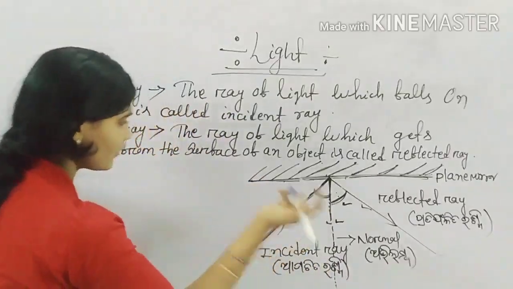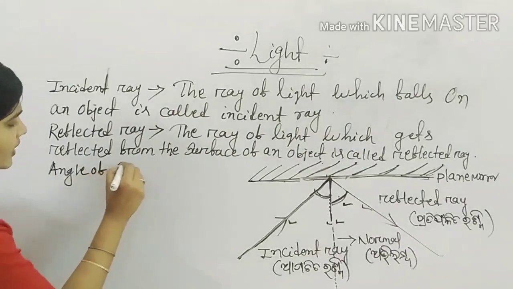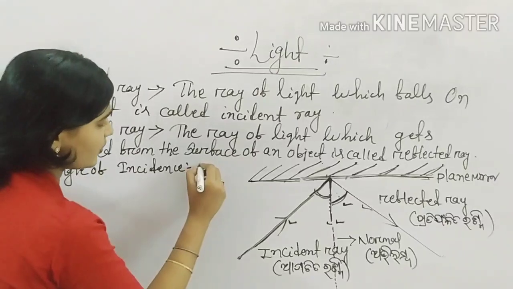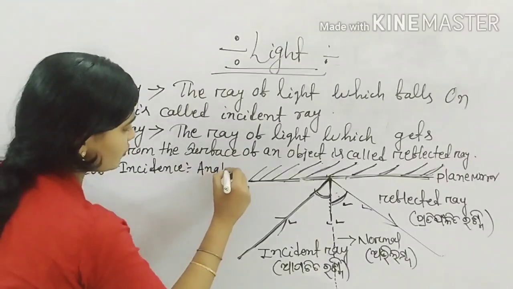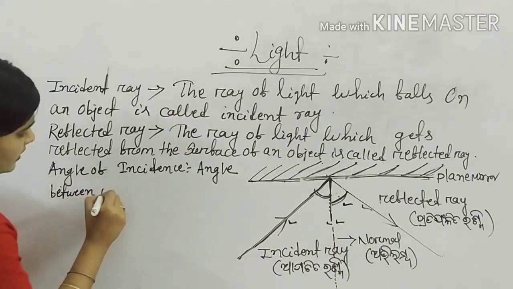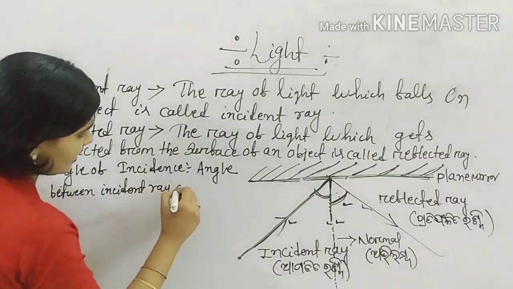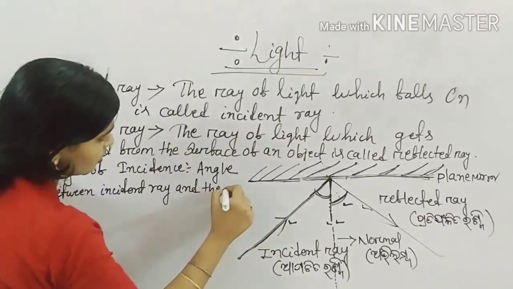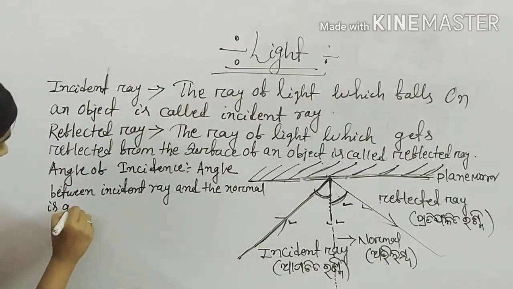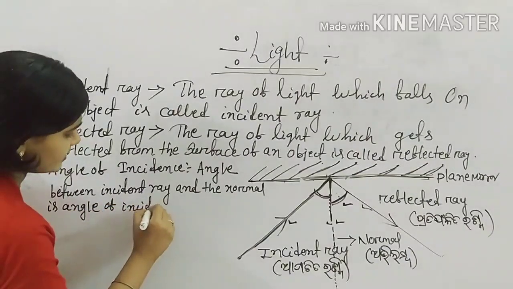So what is angle of incidence? Angle of incidence. The angle between the incident ray and the normal is angle of incidence.